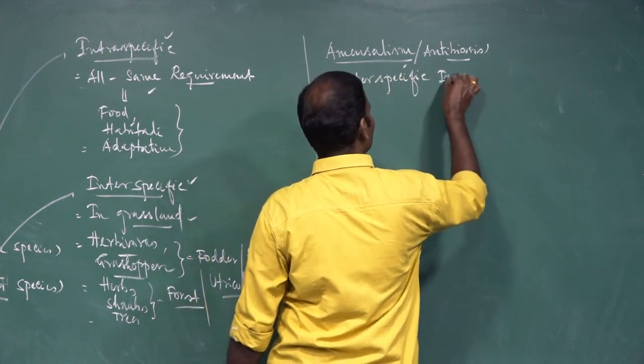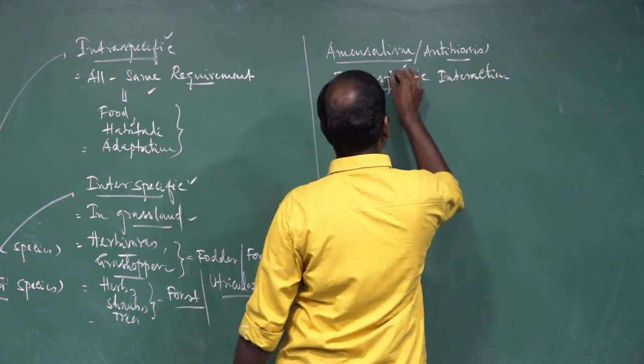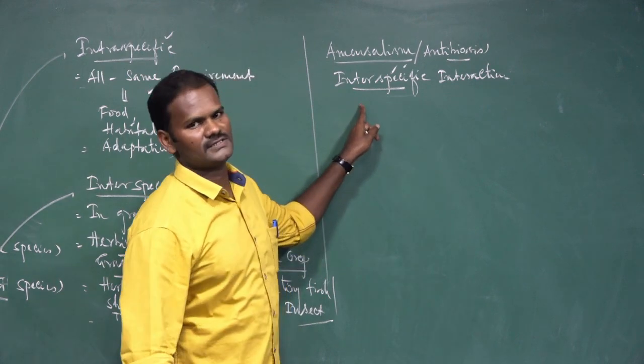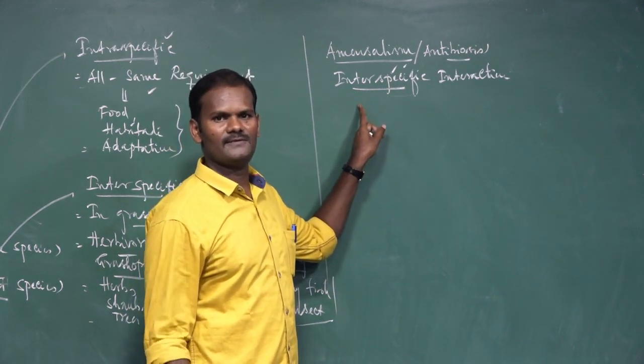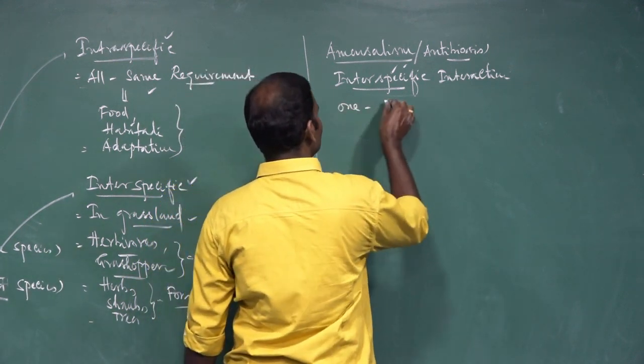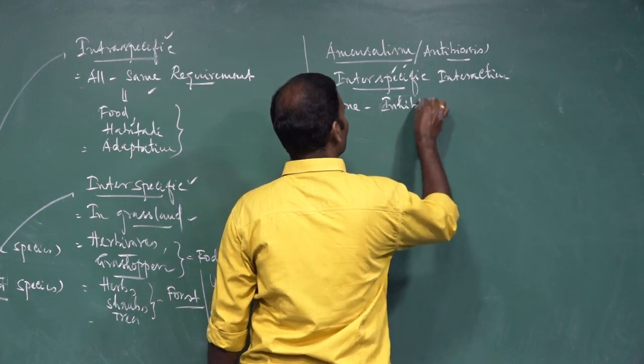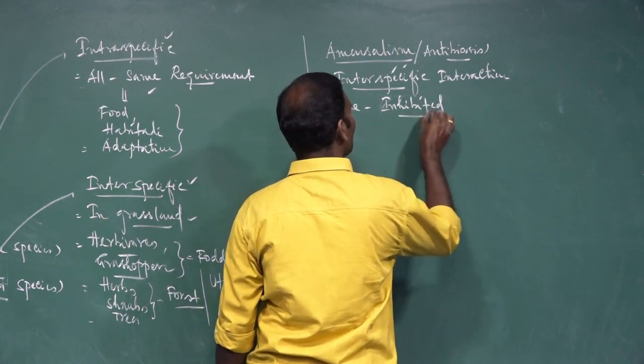You know what is meant by interspecific? Between two different species. In the interaction between the two different species, one species is inhibited. You know what is meant by inhibited? Stopping the growth.